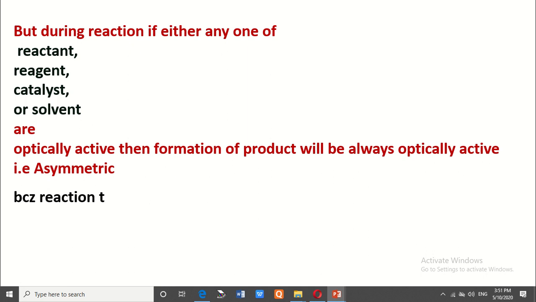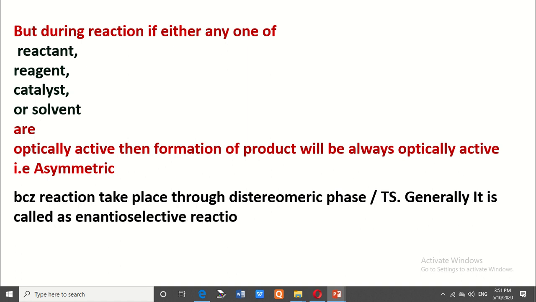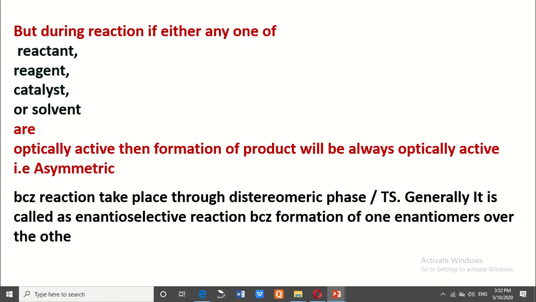Because the reaction takes place through a diastereomeric phase or diastereomeric transition state, and we know that diastereomers have different physical and chemical properties. Therefore, only one product, only one enantiomer, is formed, and it is also called an enantioselective reaction.